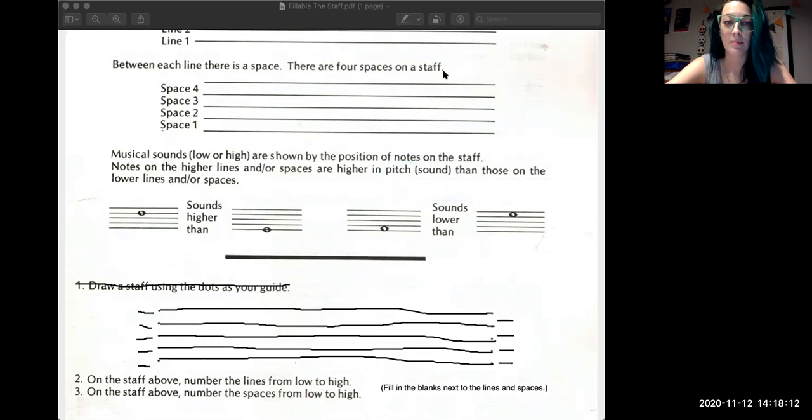So you can see on the page here that it's saying this particular note sounds higher than this note because it's higher up on the staff. And then this note, which is on a space, sounds lower than this note, which is also on a space. And it's because this one is lower on the staff.